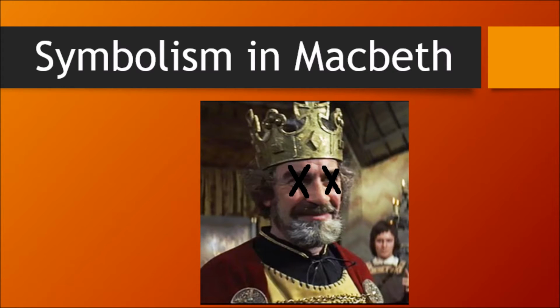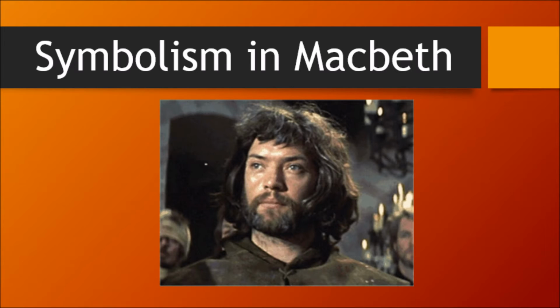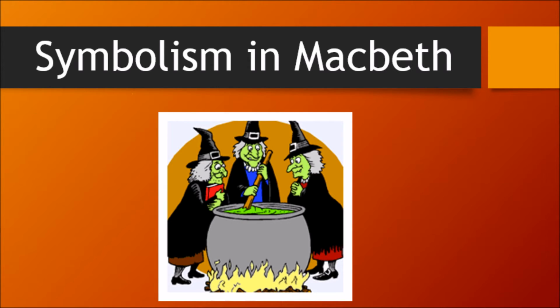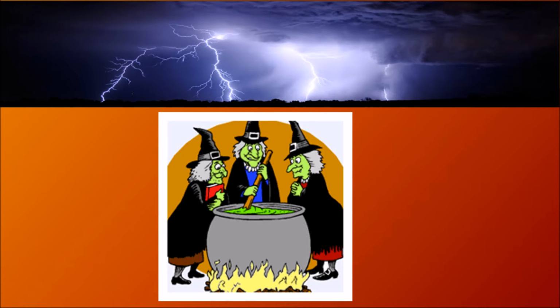Duncan, the current king of Scotland, was killed at night, while sleeping. Banquo, who knew about the prophecy, was killed on the way to Macbeth's castle. It was so dark that torches were needed for them to get around. And when the witches first appeared, it was in a dark and gloomy setting, with a thunderstorm brewing above.